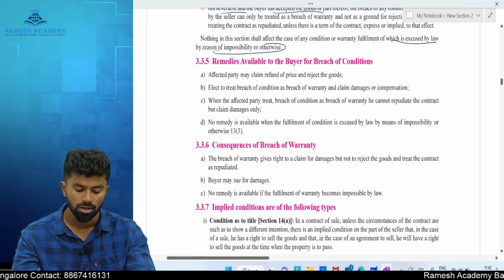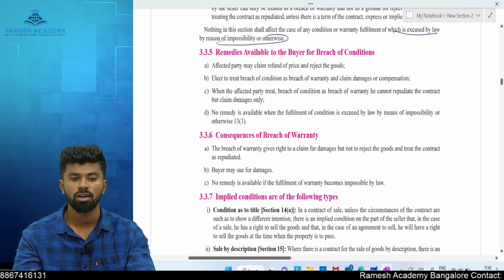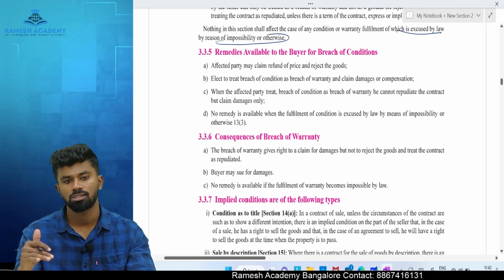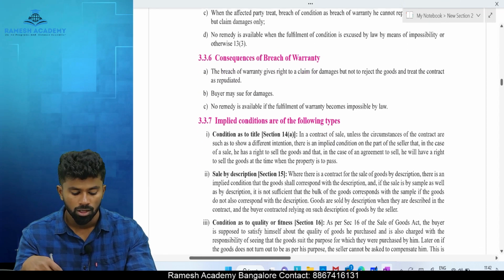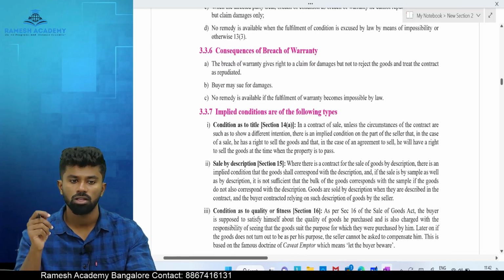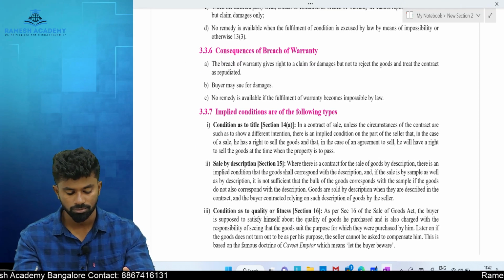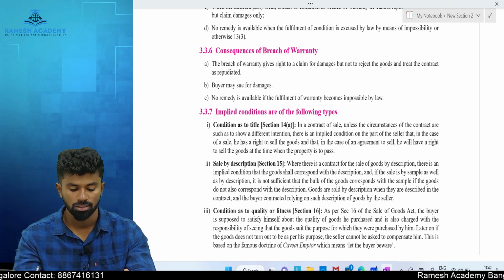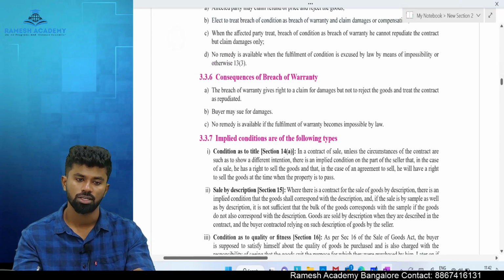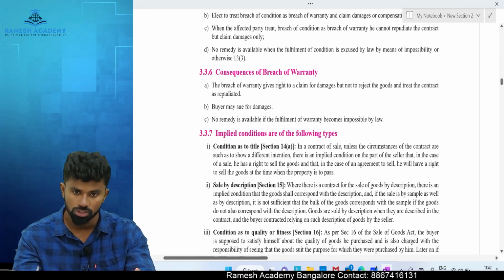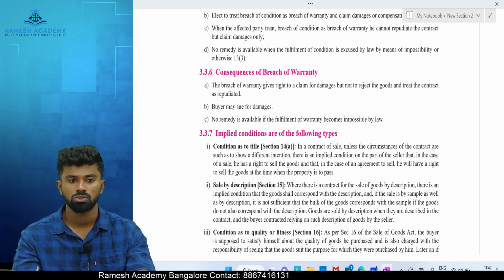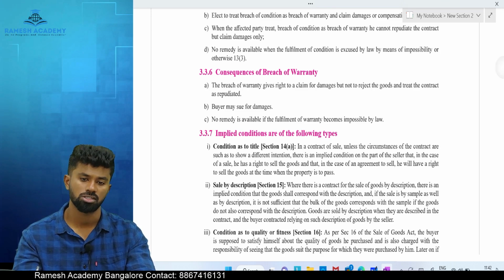Okay, yes. Remedy for the breach of conditions, I discussed, how many remedies in case of breach of conditions? Two remedies. The buyer can cancel and sue for damages. Okay. Consequences for the breach of warranties, there is only how many remedies? One remedy. What is that one remedy? You can only claim the damages. Okay. Section number 13(3) provides the provision with respect to conditions and warranties. Section number 13 provides the scenarios where a breach of conditions can be considered as a breach of warranty.